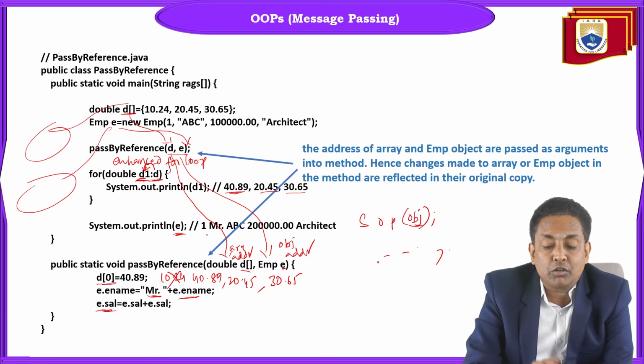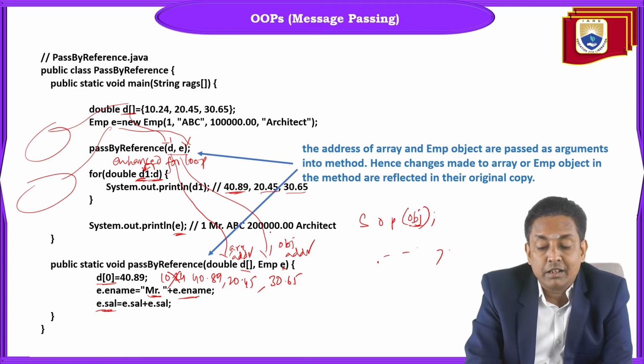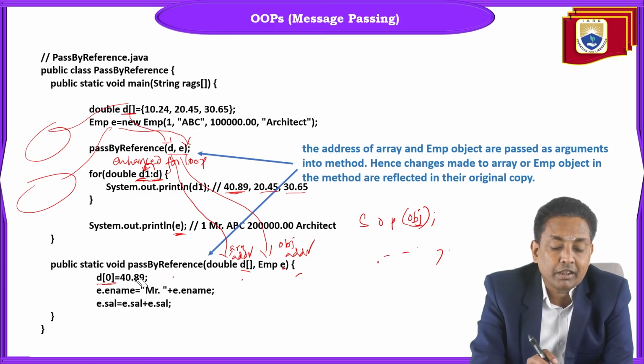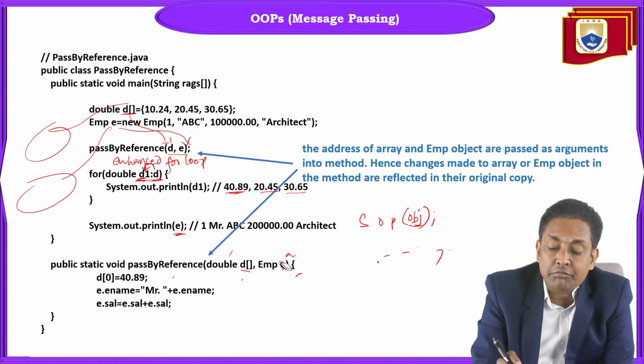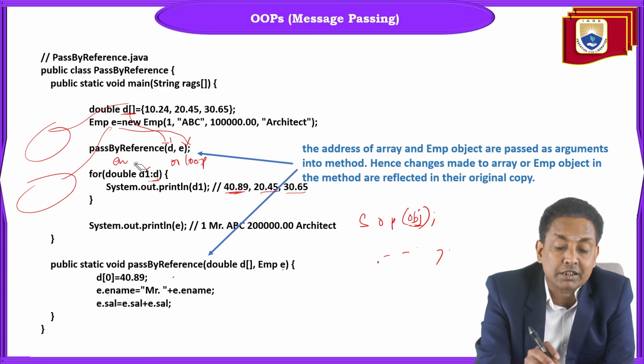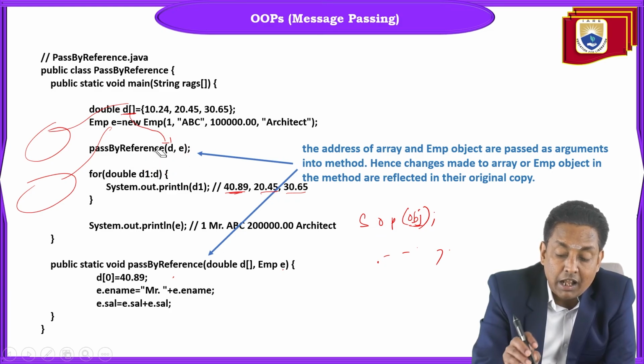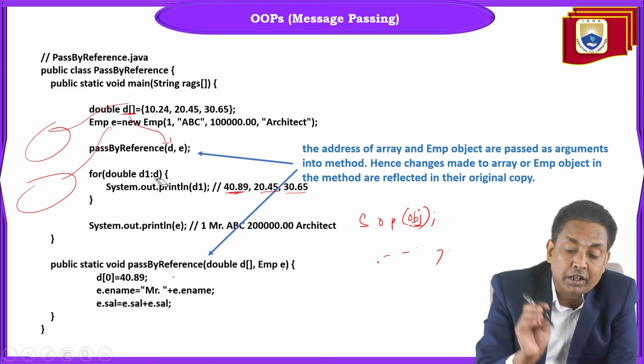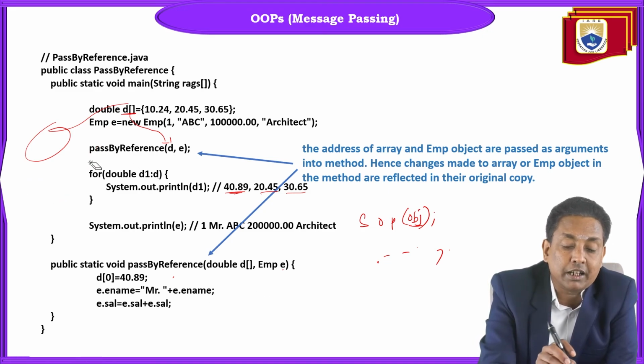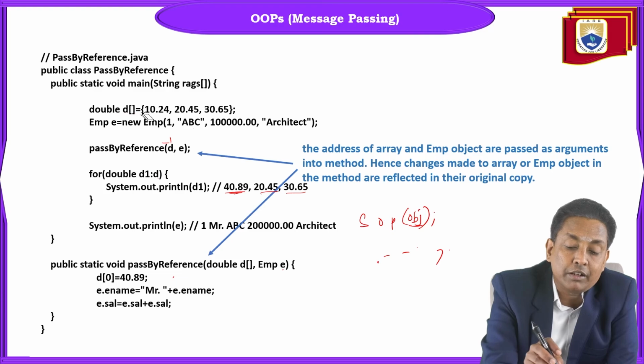Employee ID remains as one only. To the name ABC, Mr. was prepended. Salary became 2 lakh, and the designation architect remains the same. So this is how, whenever you pass an array or any class object reference as argument into a method, after execution of the method, if you print the original array and object, the modified values will be reflected here.